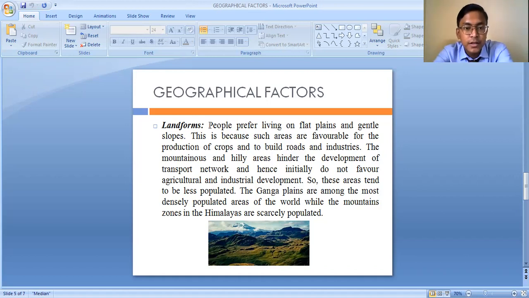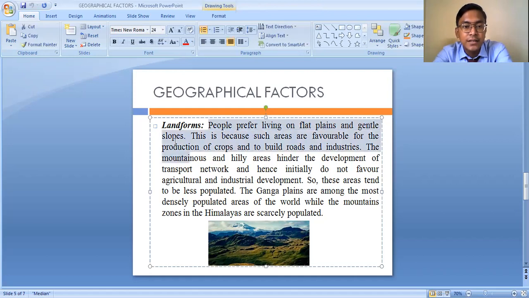People prefer to live on flat plains and gentle slopes. That means areas where the land is very flat in nature, a plain in structure, which may have a gentle slope. In those areas you will find most of the concentration of population, and this is why the northern plains of India are highly populated, densely populated. Why? Because the area is a plain area which has helped in the development of transport and communication, in the development of the agricultural system of our country, and in the development of industries.